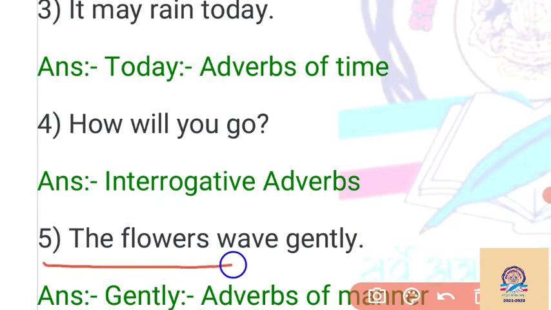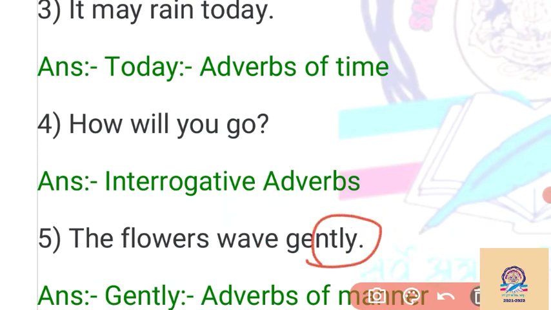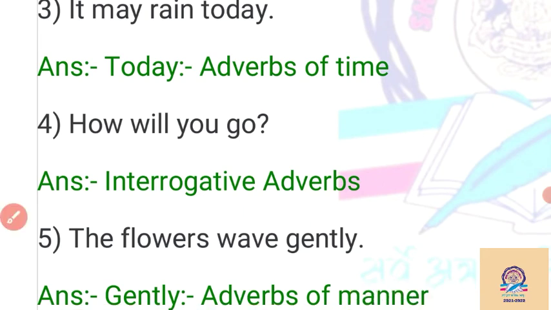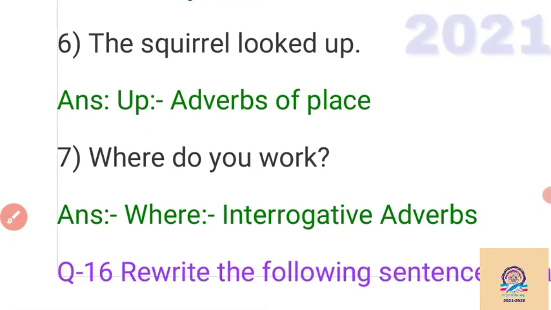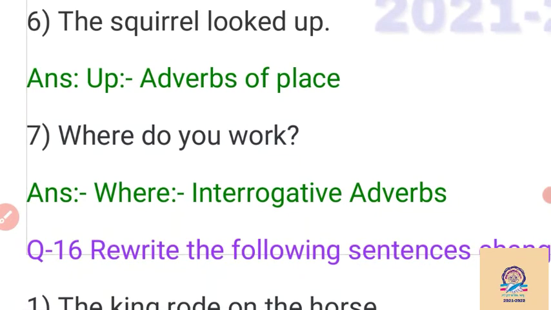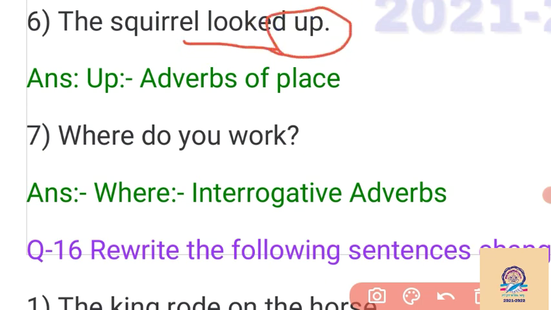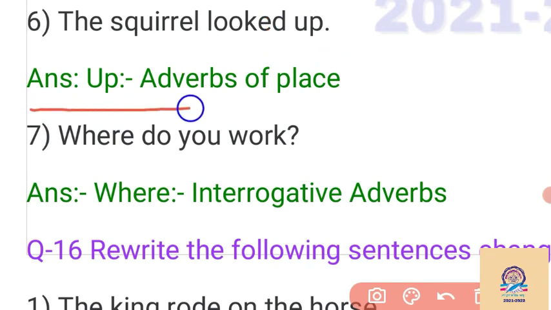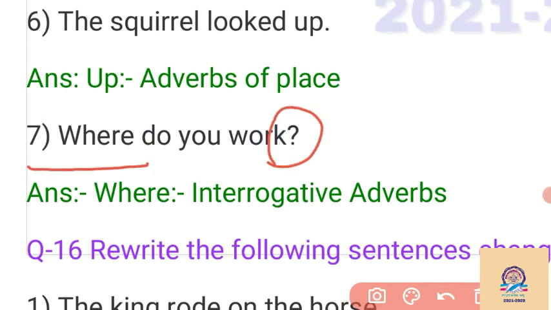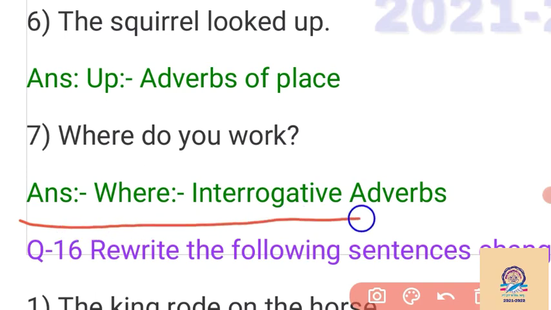Then: the flowers wave gently here. Again we can find ly here. How do the flowers wave? If we ask the question with how, our answer is gently. That is an adverb of manner. Then: the squirrel looks up here. Look is a verb. Where is the squirrel looking? Up. Up, down, inside, outside, that is the adverb of place here. Again, here we see the question mark and WH question, so we can say it is an interrogative adverb.